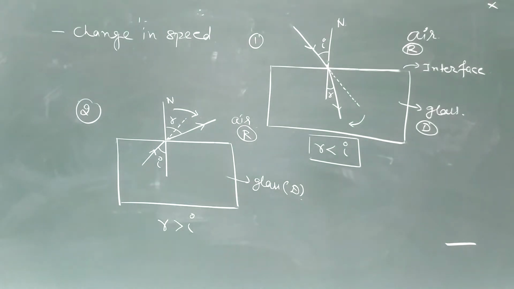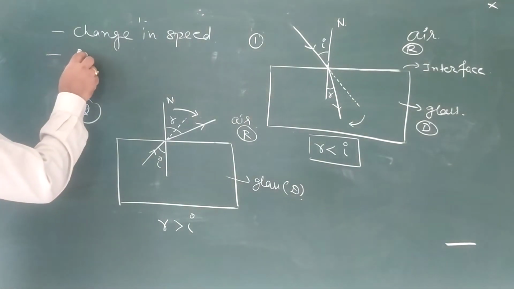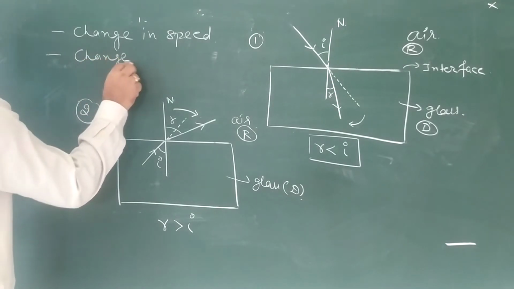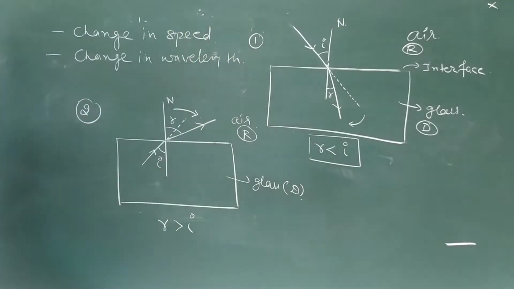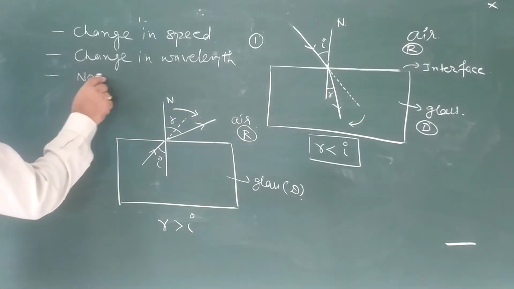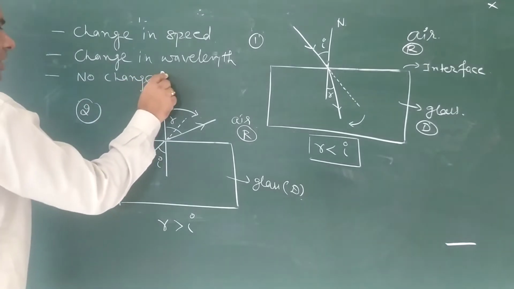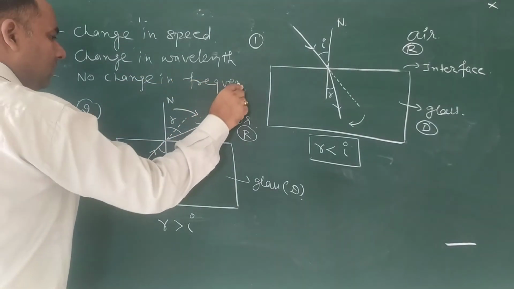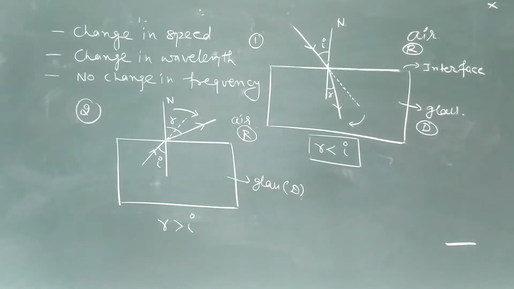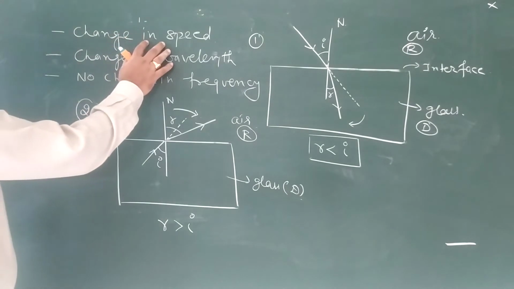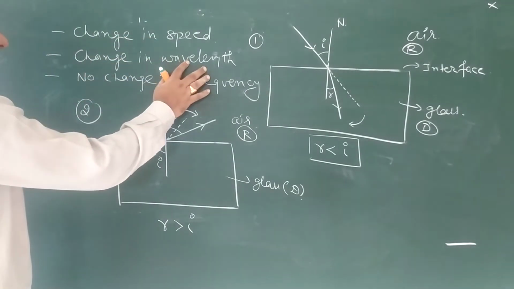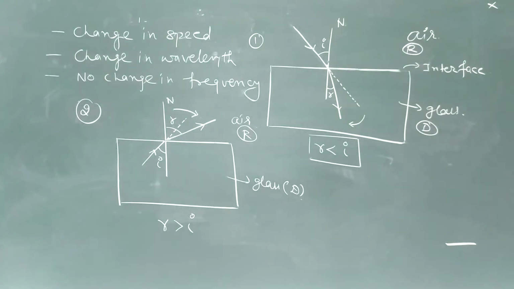What will happen to the speed of light there? Change. There is change in wavelength of light. There is no change in frequency. Clear? So when light goes from one medium to another medium, there is change in speed of light and change in wavelength, but there is no change in frequency.